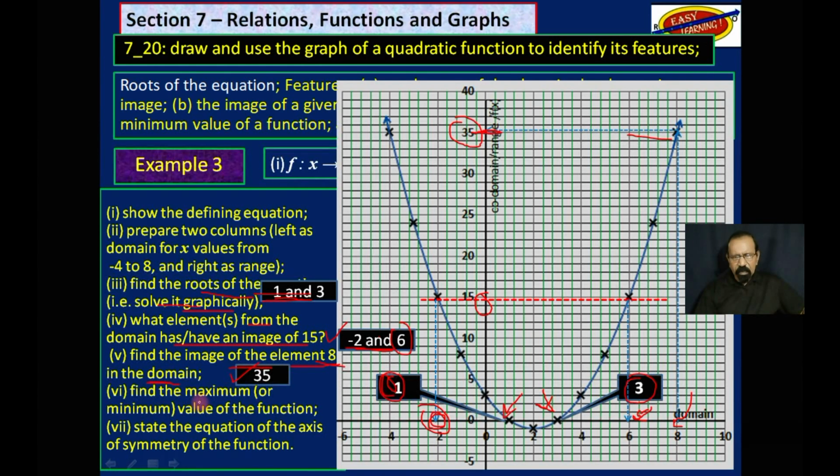Next, find the maximum or minimum value of the function. So what is the lowest point this graph touches? And as you could see, the lowest point is here, which is -1.